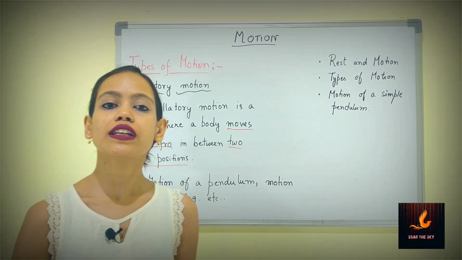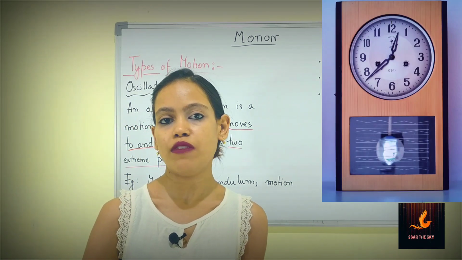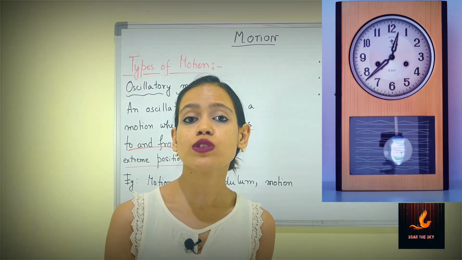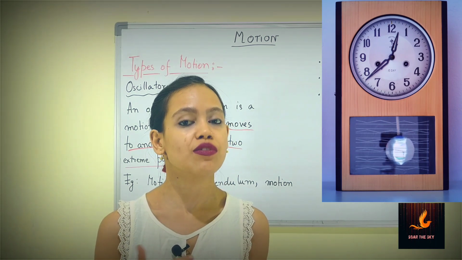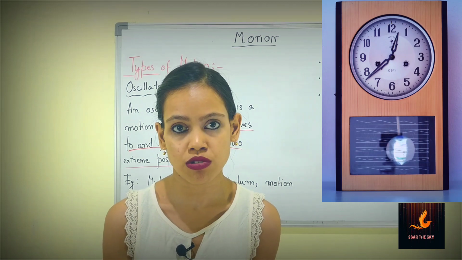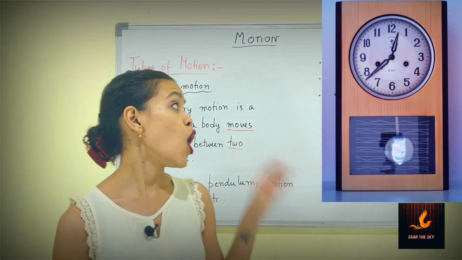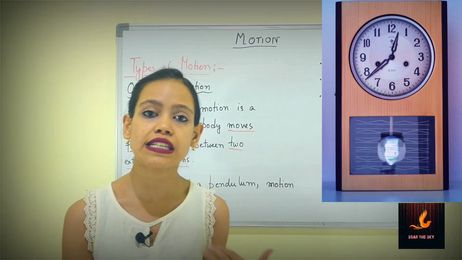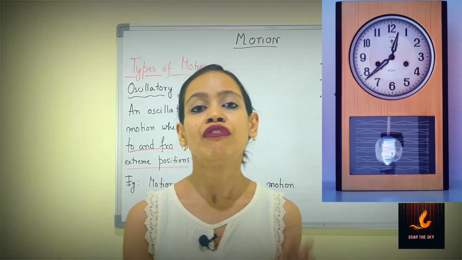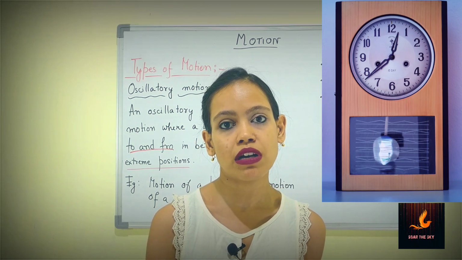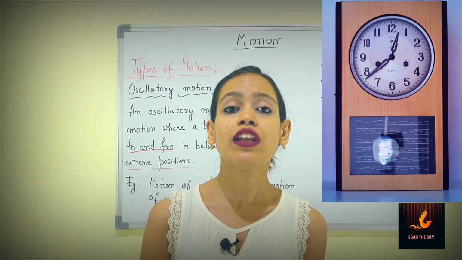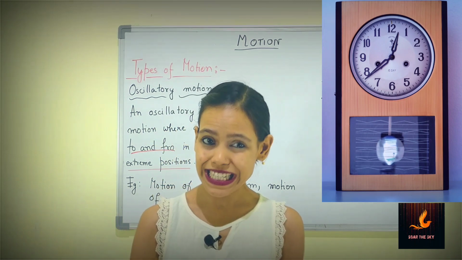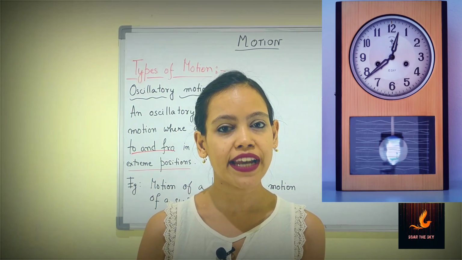Now we will talk a little bit about the motion of the pendulum. Why? Because motion of pendulum has been used as an example while we were describing various other types of motions like periodic motion, oscillatory motion, rotatory motion. In all of these types of motion, we have used the motion of a pendulum as an example. So in order to know more about the motion of the pendulum in detail, please go ahead and watch our next video.